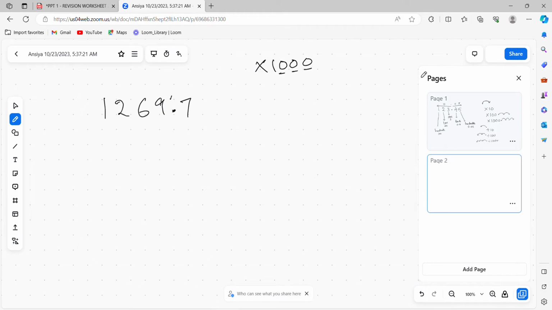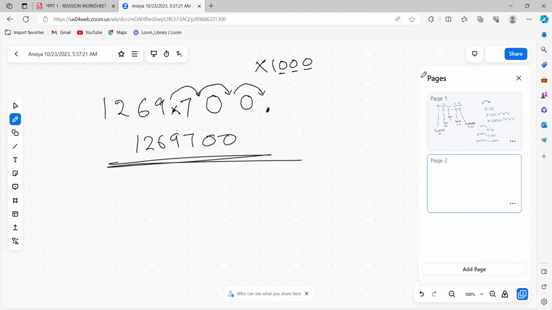Okay, so one time you can see there is no more number to move, but keep doing. Second time, third time, the point will come here, and wherever there was no number, put a 0. So now the point is not here, it's here. So 1269,700 is the answer.